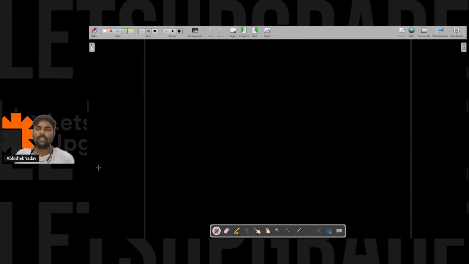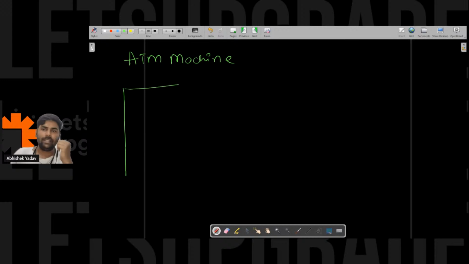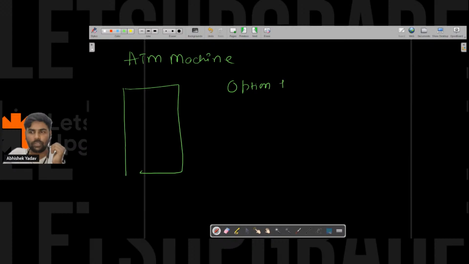So let's move to the second part. Let's discuss the ATM machine now. Everyone has used an ATM machine, right? When we go to the ATM machine, we have options. Please choose option one to add money, to credit money to the bank account.